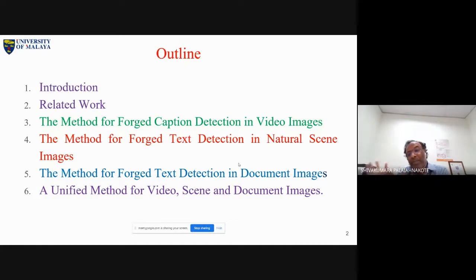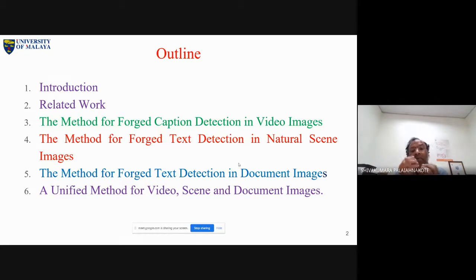But in the case of black and white or document images, with a plain background that is just white, there is no need to do a lot of operations. Just a simple operation, copy paste, and maybe a single attempt is enough to make some changes. But in natural scene images and video images, because the background is totally complex, whatever character you bring from a different source, or even if you want to insert something, it is not so easy.